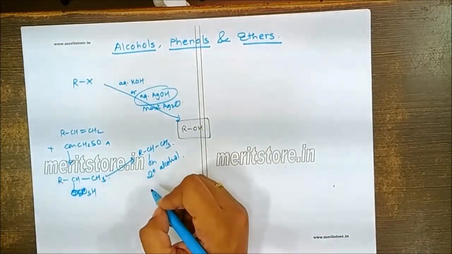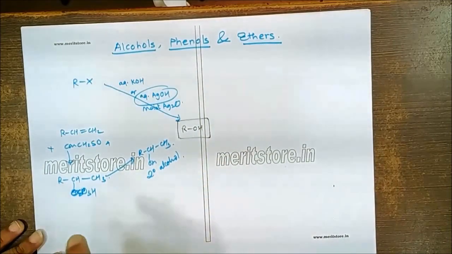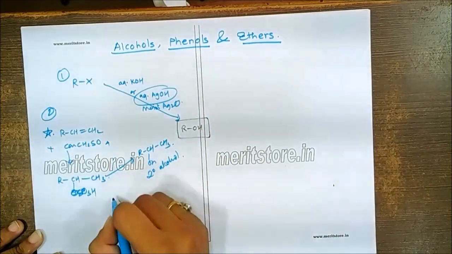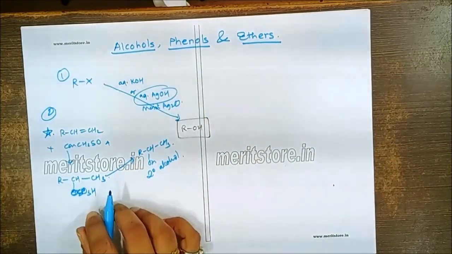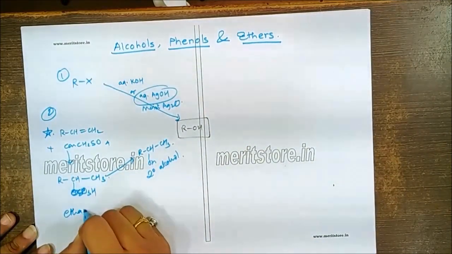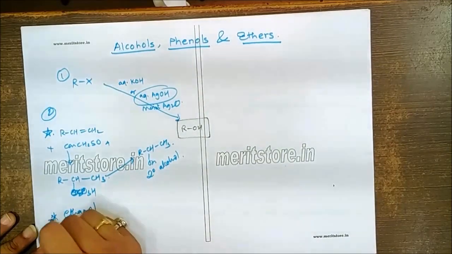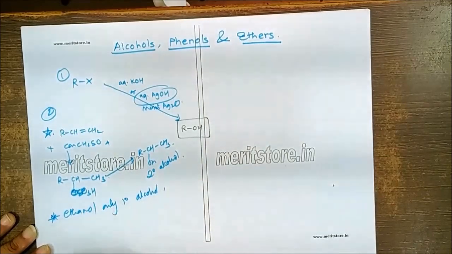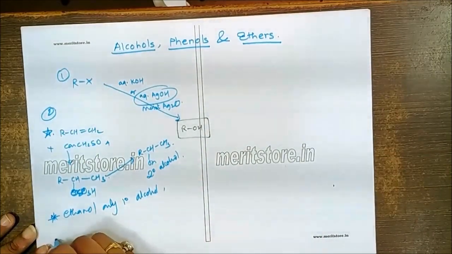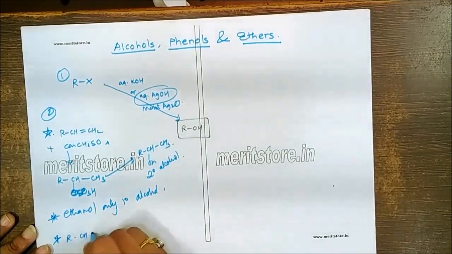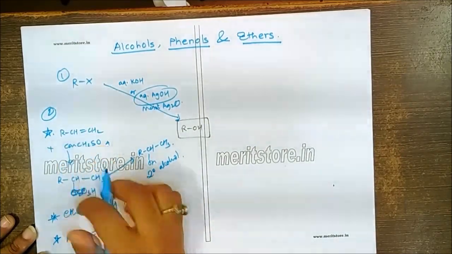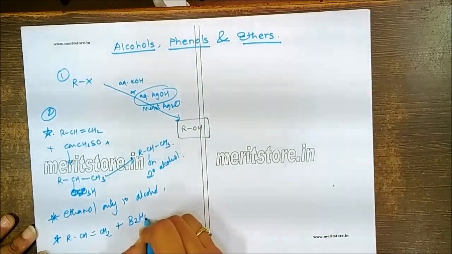So we are going to get the secondary alcohol with this reaction. The only primary alcohol possible by this method is ethanol. But suppose I do the same reaction, RCH double bond CH2, and rather than acid catalyzed, we go for B2H6.